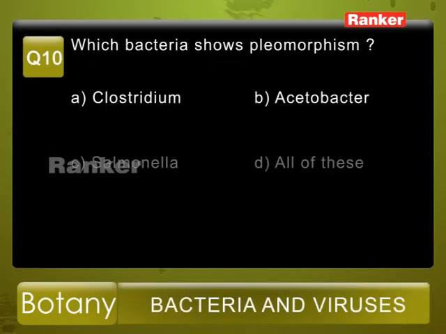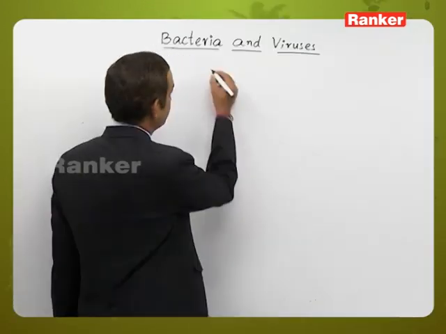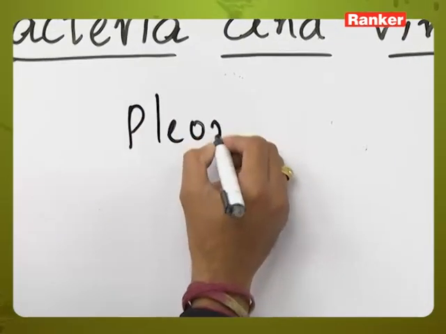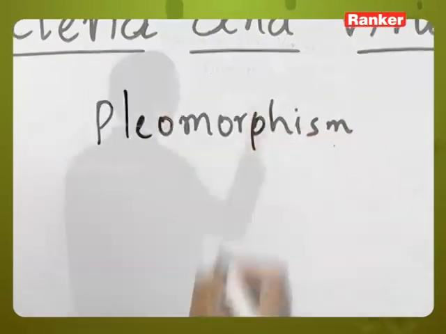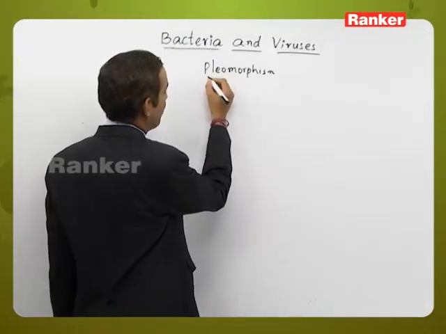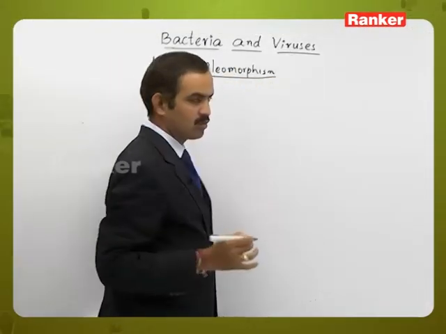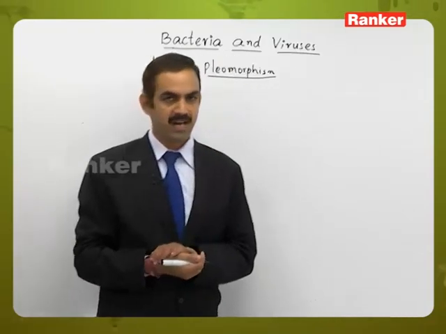Question number 10. Which bacteria shows pleomorphism? The given options are A, Clostridium, B, Acetobacter, C, Salmonella, and D, all of these. So this is a characteristic feature exhibited by some of the bacteria called pleomorphism. This is related to the shapes of the bacteria.